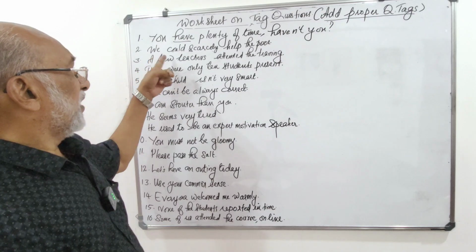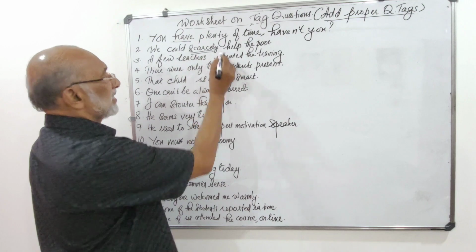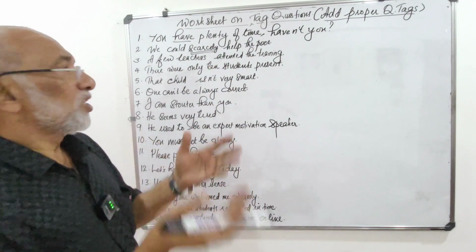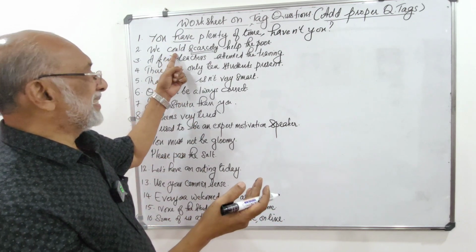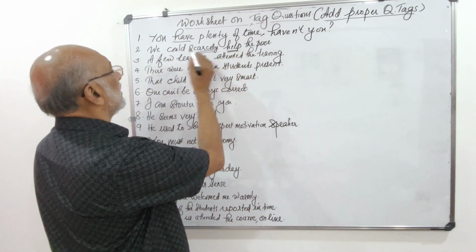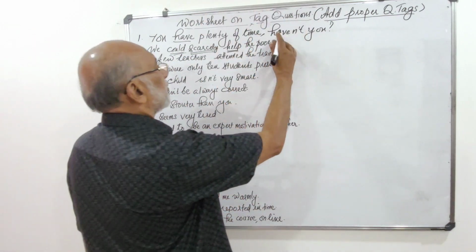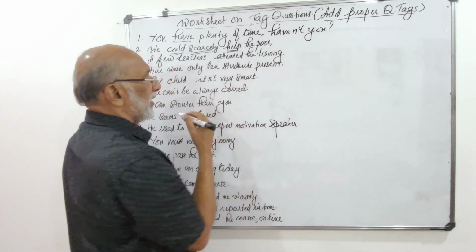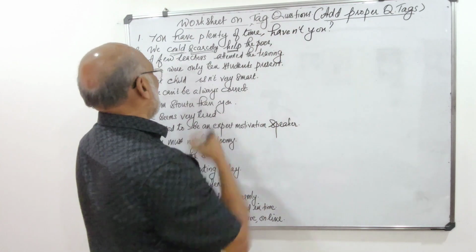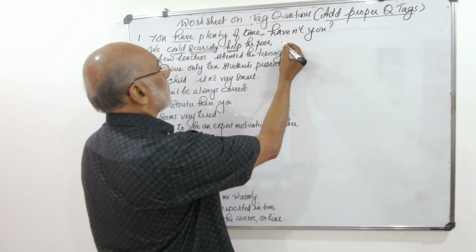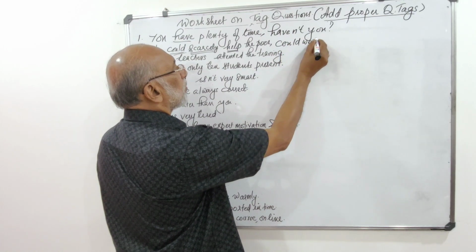Then the second one, we could scarcely help the poor. You know, scarcely is a term with a negative sense, so naturally the tag must be positive. Could is there, help is the main verb, and we can use could to frame the tag question. So the full stop is removed and a comma is added. We could scarcely help the poor, could we?